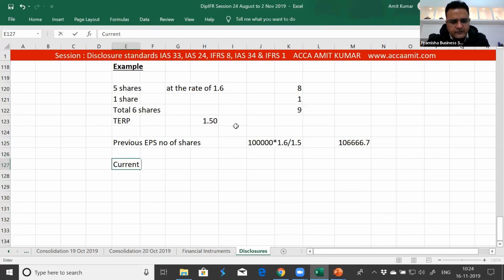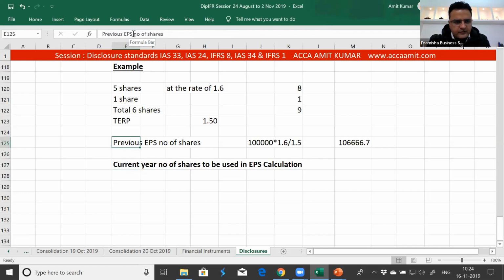Current year EPS calculation, current year number of shares to be used in EPS calculation. So I'm only focusing on this.